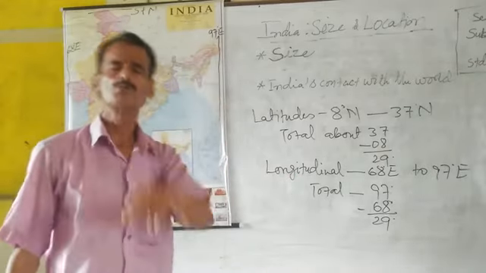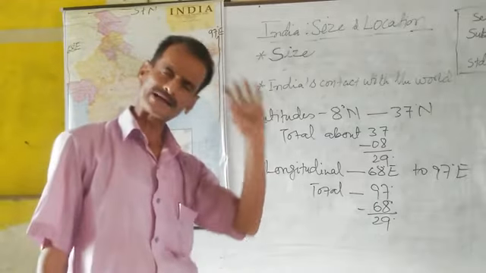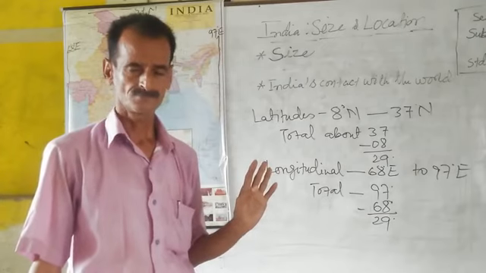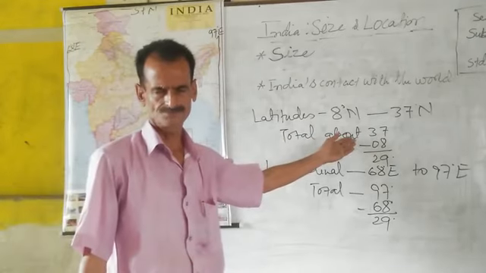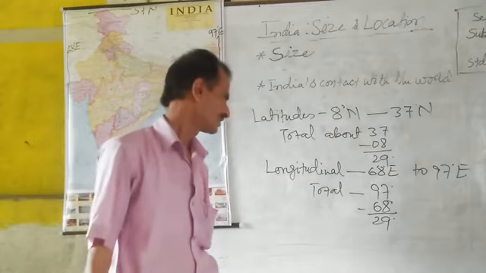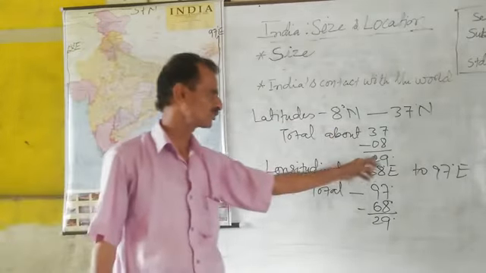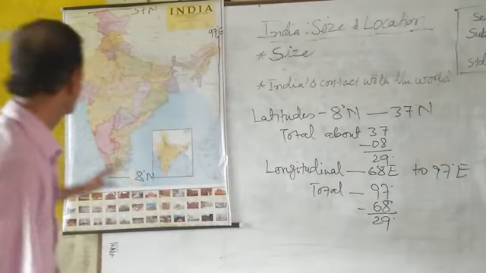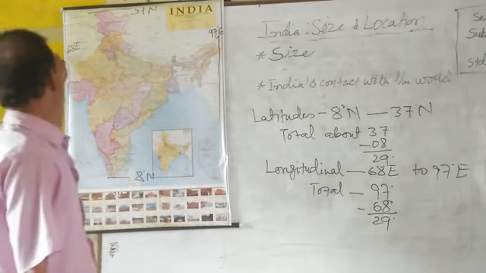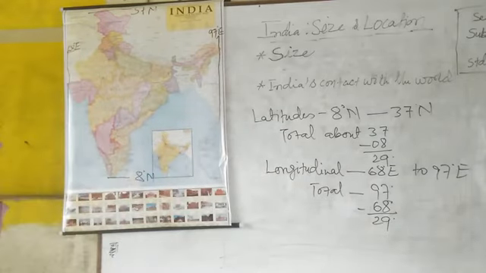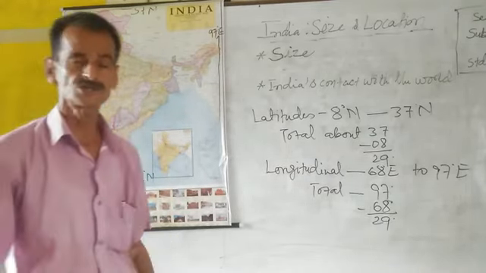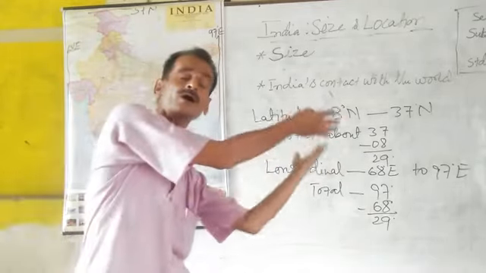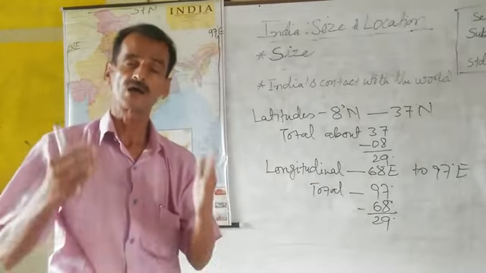So, in your book, 30 degrees of longitudinal extension has been given. You can use 29 degrees also with the help of calculation. Now the total latitudinal degrees are also 29 degrees. Total longitudinal degrees are also 29 degrees from west to east or east to west. Now these longitudinal degrees are showing where your country India is, either in the west or east.